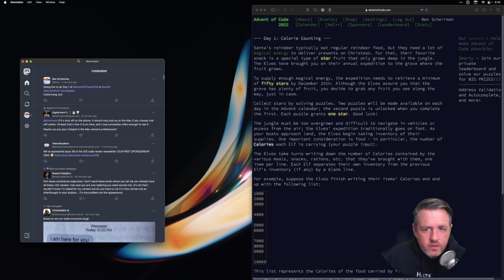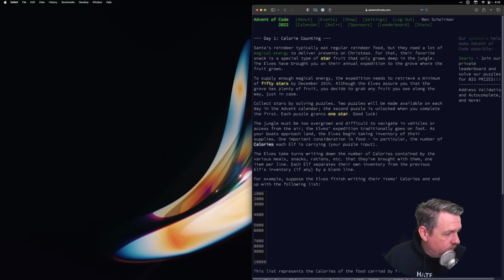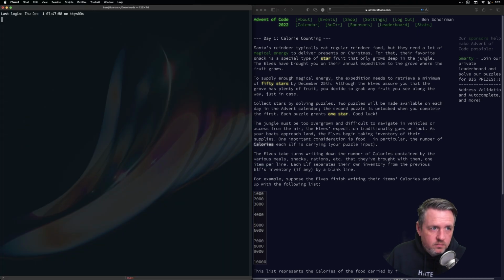We're going to start Advent of Code, and I'm going to do it in Swift. I did a poll, and it seems like people wanted Swift in Xcode. So we're going to go to Projects, Advent of Code. I made a 2022 folder, and there's nothing in here at the moment. So let's open up Xcode.